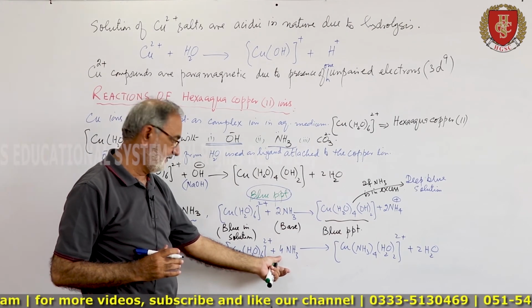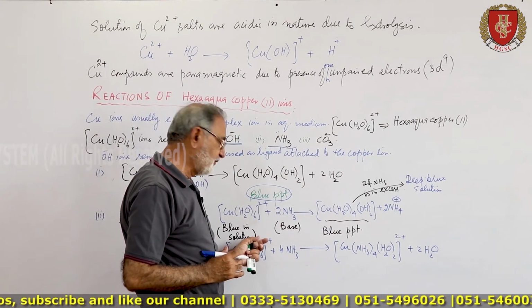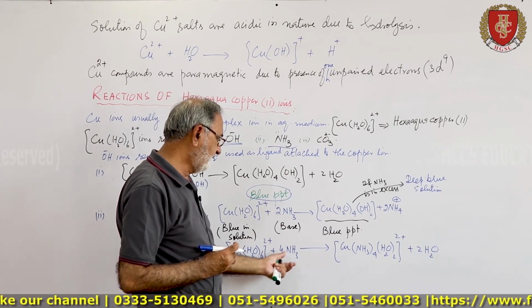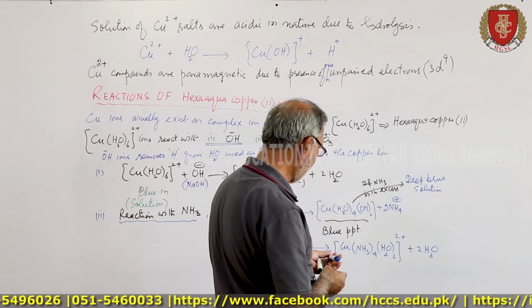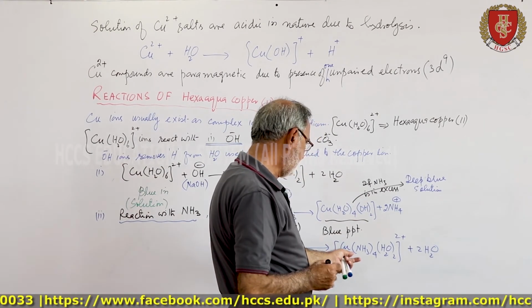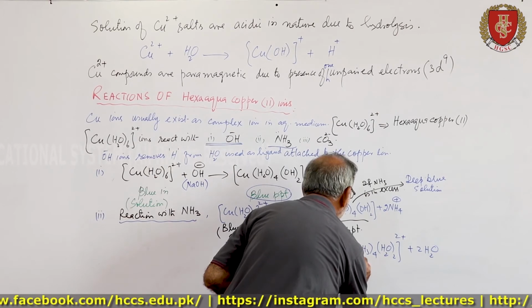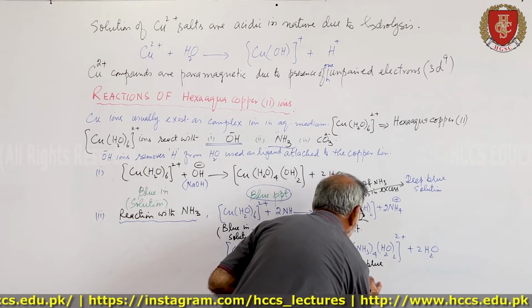Now if we use ammonia in excess, that is to hexaaqua copper 2, if you add excess ammonia, then you will have this type of complex, that is tetraamminediaqua copper 2. So here a deep blue color will be obtained.